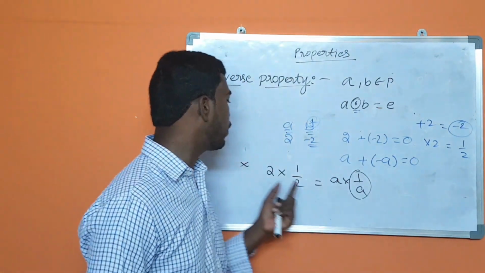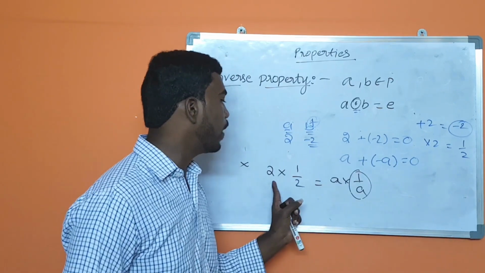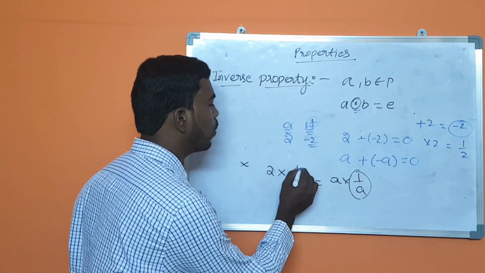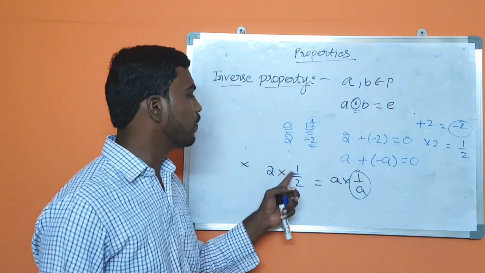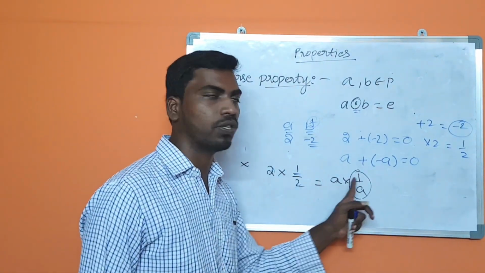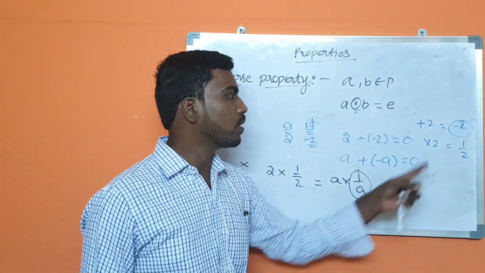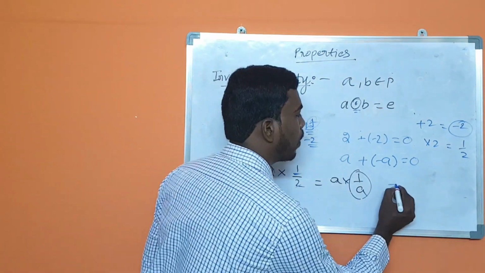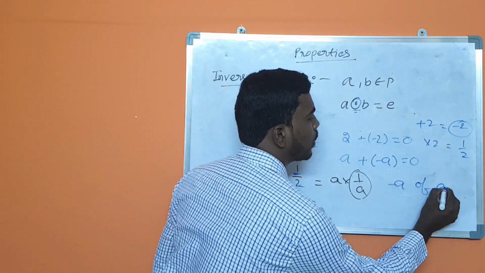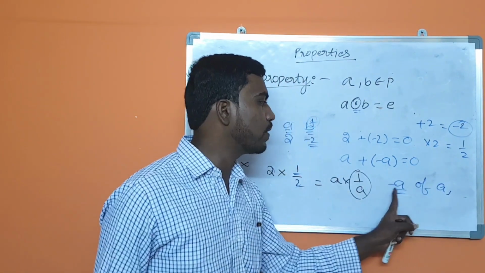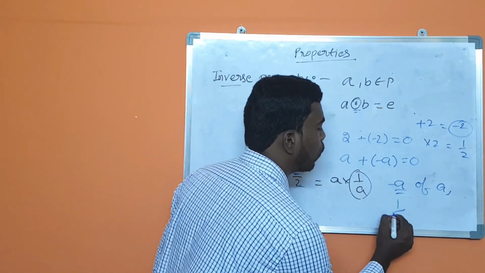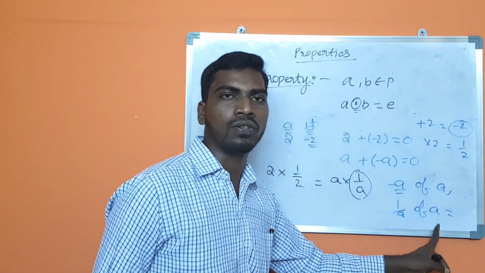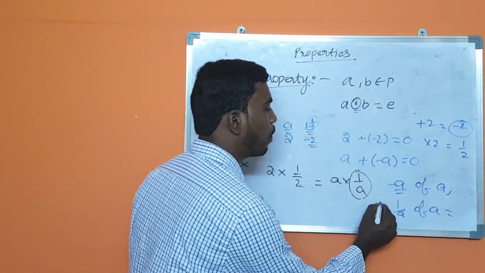Now when we go to multiplication, the number and the inverse of the number will give 1. Here the inverse of a is a × 1/a. So minus 2 is called additive inverse. That means minus a is the additive inverse of a, and 1/a is the multiplicative inverse of a in multiplication.